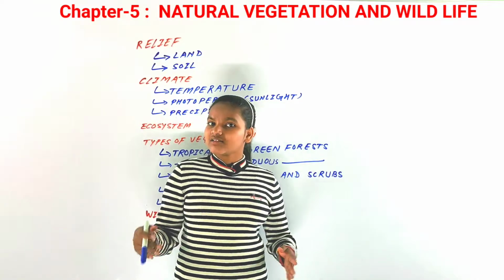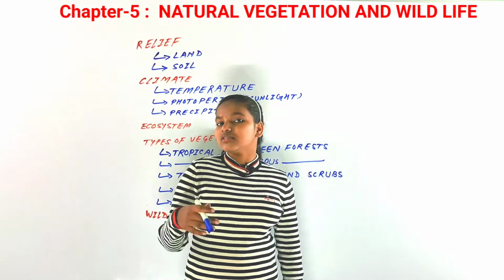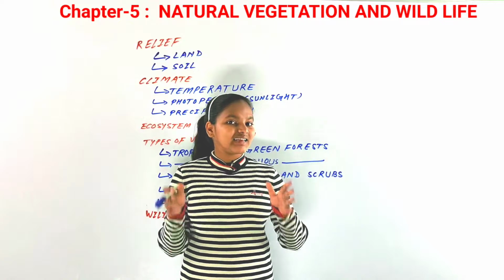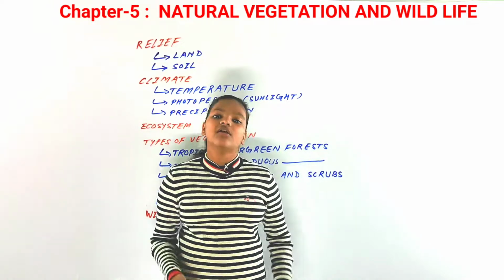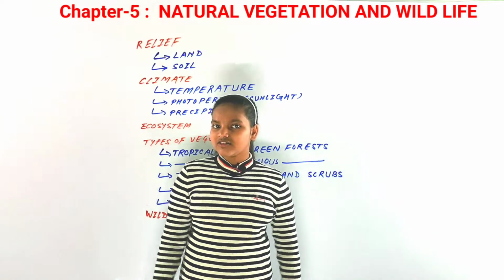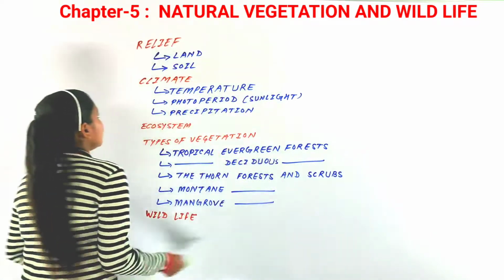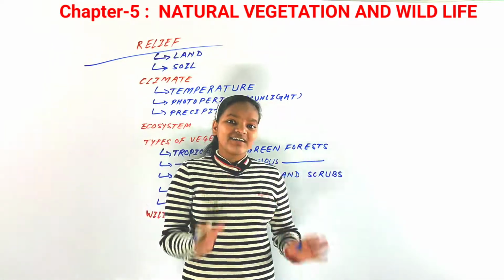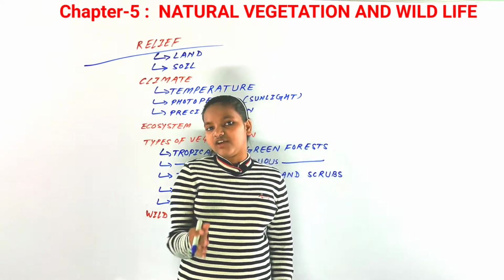We have discussed that in natural vegetation there is a concept of virgin vegetation, but there are many factors that affect natural vegetation. So what are those factors? Let us start without ado with our first topic, that is relief. The first factor that affects natural vegetation is relief.